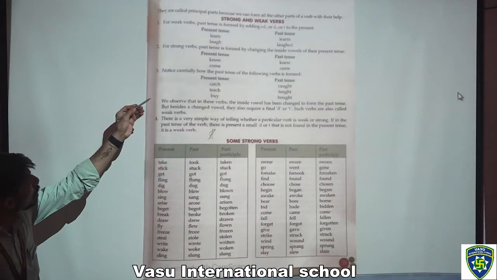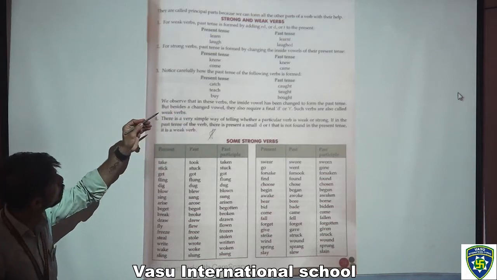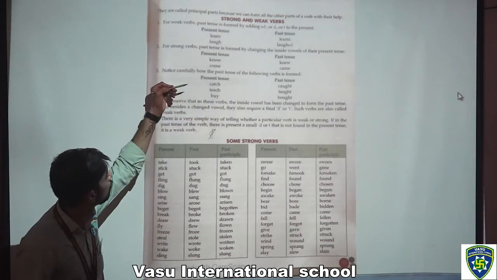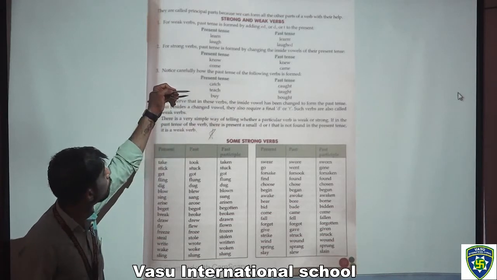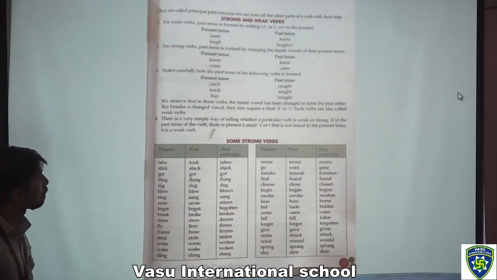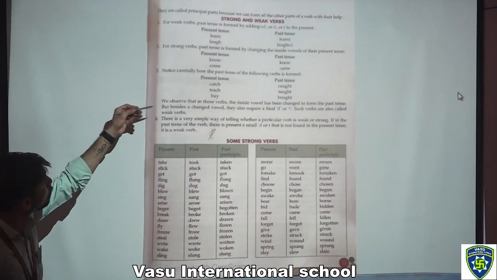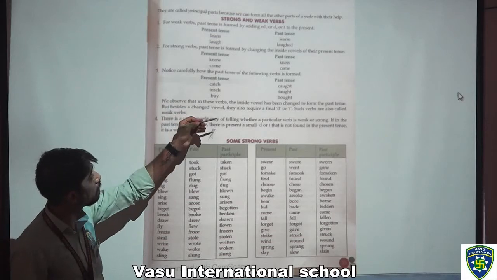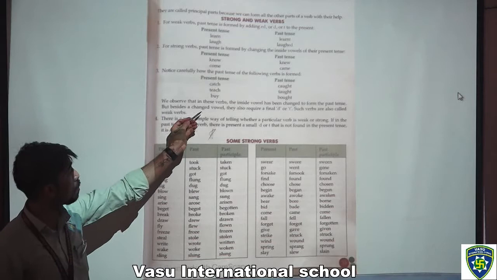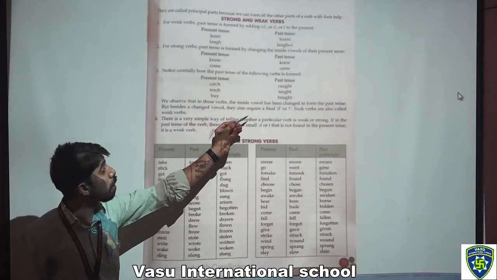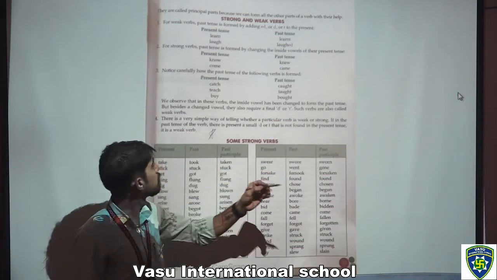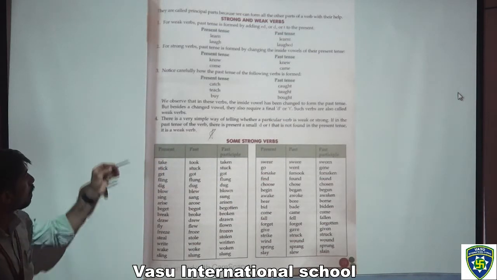Now notice carefully how the past tense of the following verbs is formed. Like this, this is present tense, past tense: catch, caught; teach, taught; buy, bought. Now this is present tense and these are past tense. Like that only, we observe that in these words the inside vowel has been changed to form the past tense. But besides the changed vowel, they also require a final d or t. Such verbs are also called weak verbs.